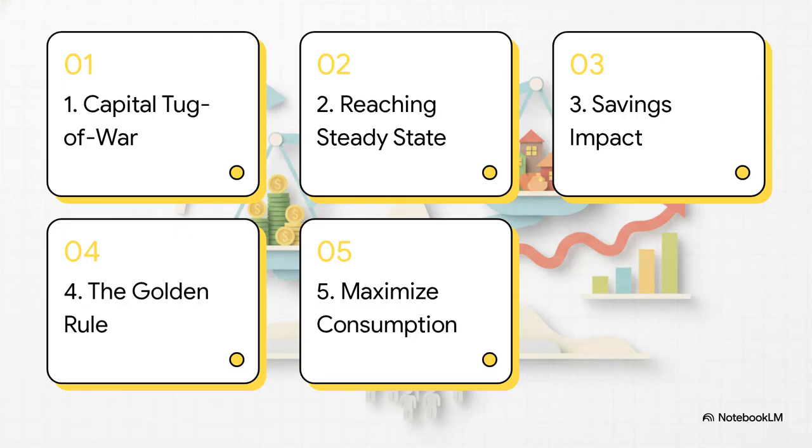Here's our roadmap for today. We'll start with the capital tug-of-war, then look at reaching the steady state, how savings actually impact growth, the golden rule, and finally, how to maximize our consumption. Let's get right into it.